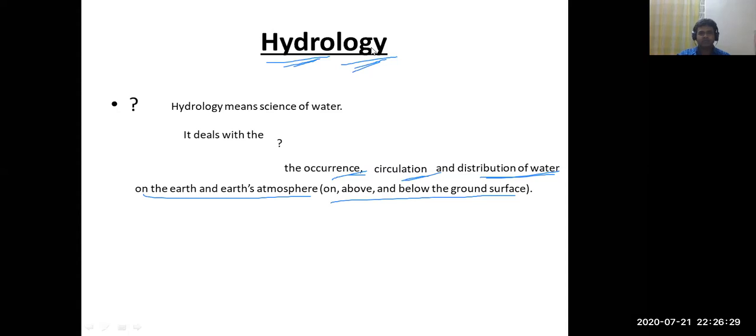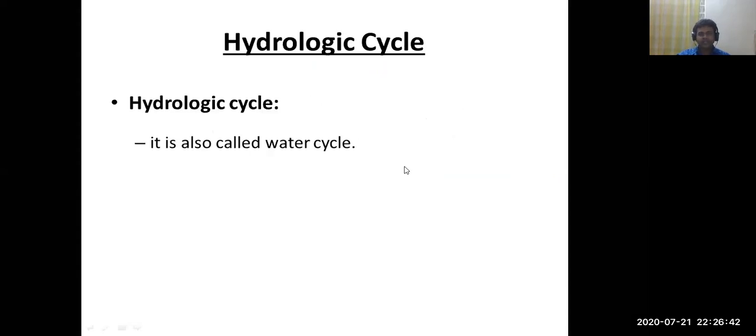Now we are coming to the next one, the hydrologic cycle. What is the hydrologic cycle? It is also called the water cycle. As the name suggests, hydrology you already know is the science of water, that means the distribution of water.